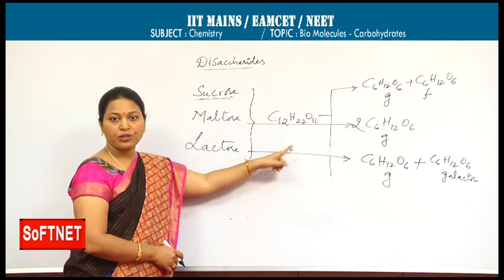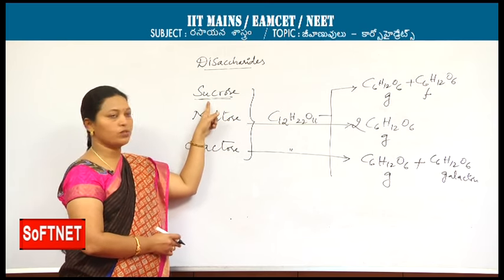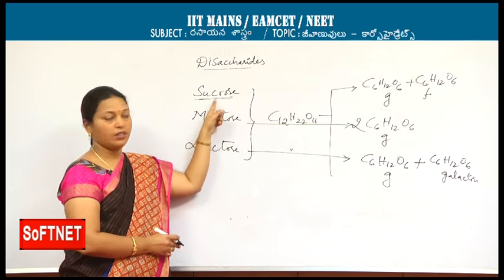The question may be asked in different ways. If a disaccharide hydrolyzes to produce two functional isomers, then we can call it sucrose, because glucose and fructose have different functional groups, though they have the same molecular formula. The question may be like, a disaccharide hydrolyzes to produce two monosaccharides which are not enantiomers, which are not diastereomers, then we can simply predict those two monosaccharides will be the same, that is glucose.